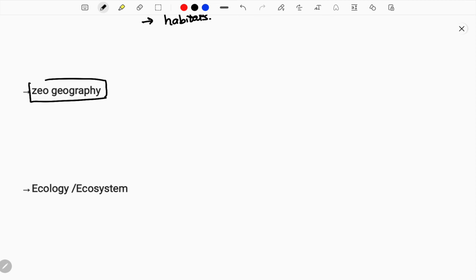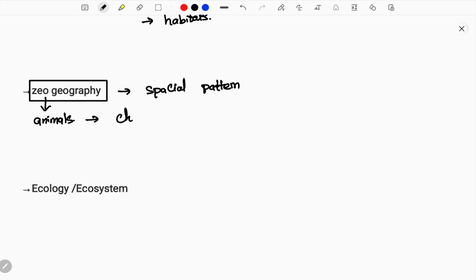Then the other part of geography we study is zoogeography. What is zoogeography? This is the spatial pattern of animals. So we study animals, their spatial pattern. We can see different types of animals in different geographical features, and the characteristics of animals also vary from place to place.